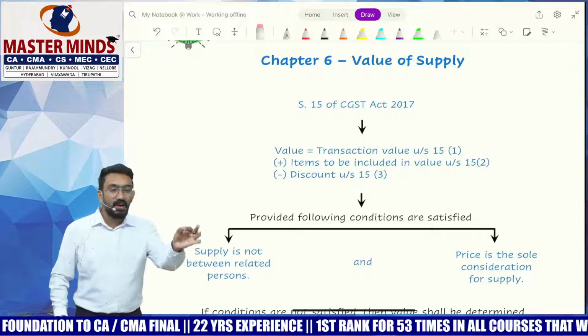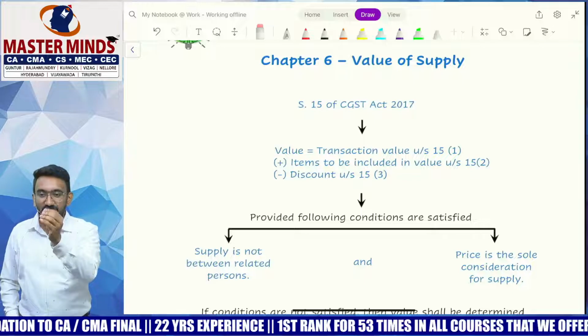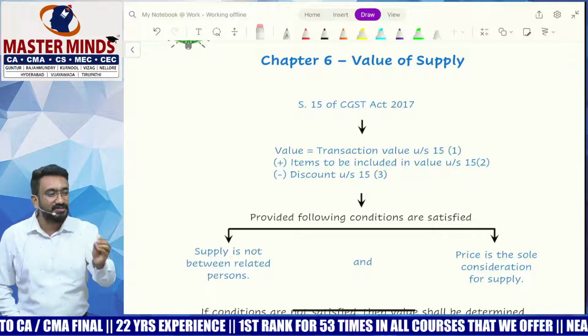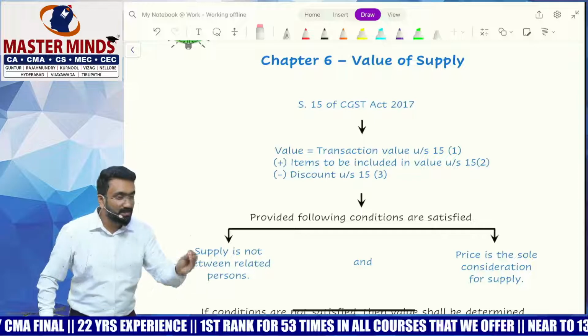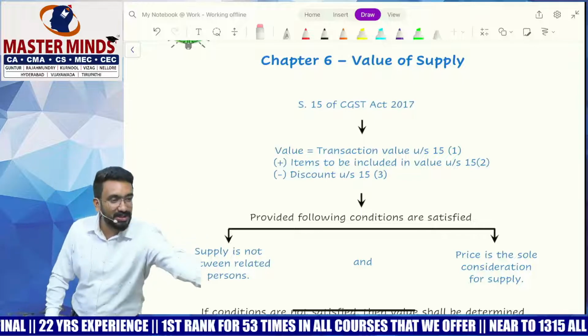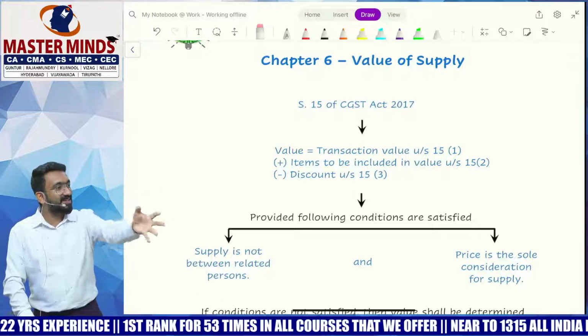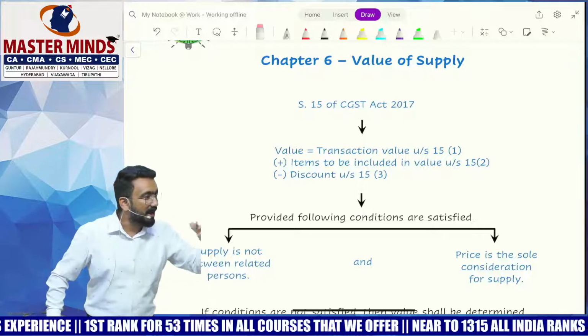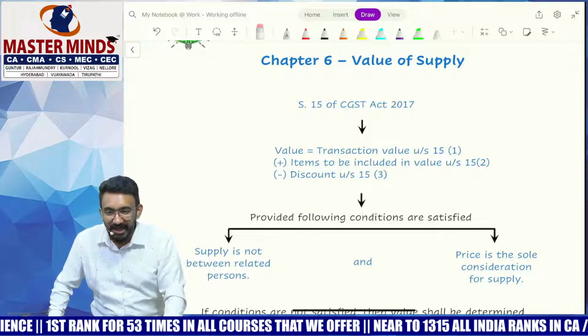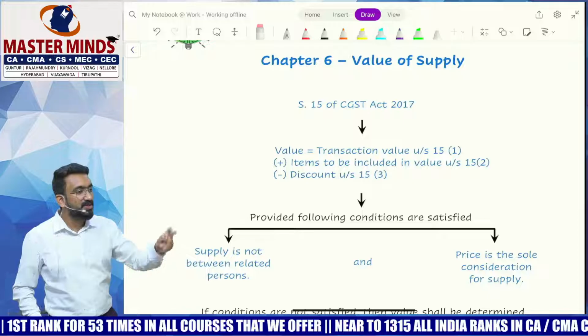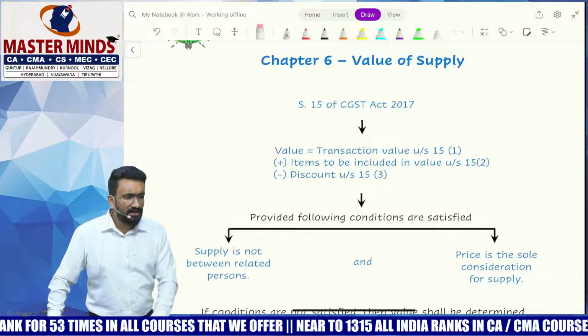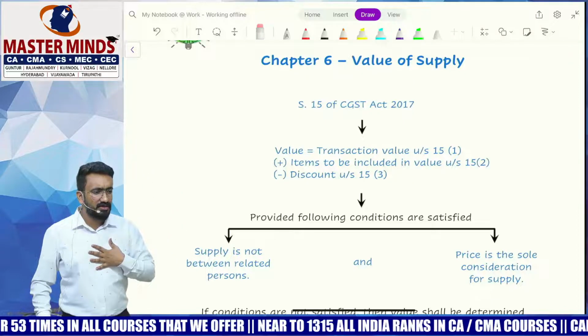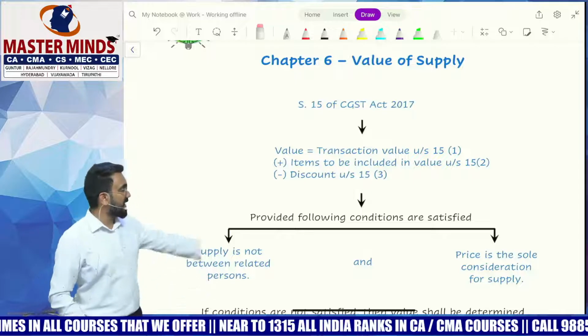So value under section 15 is not merely transaction value under section 15(1), because sometimes people will collect beyond transaction value later. They'll split and collect. They said add it back to the value. And what are the things to be added? I have put it under 15 subsection 2. What if I've given a genuine discount? Can I reduce it from the value? Yes.